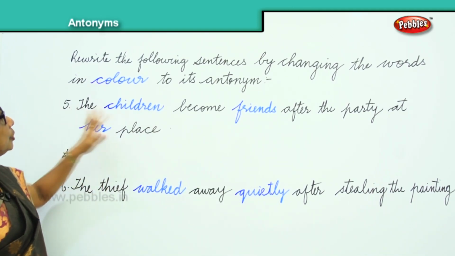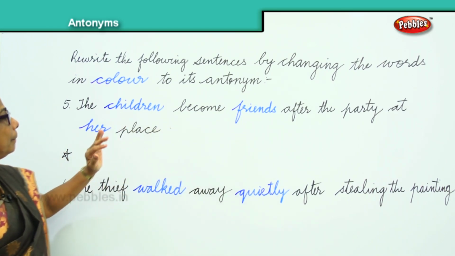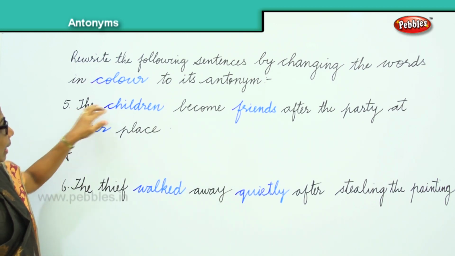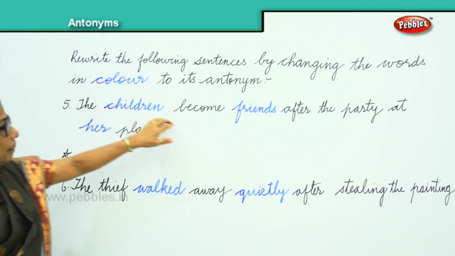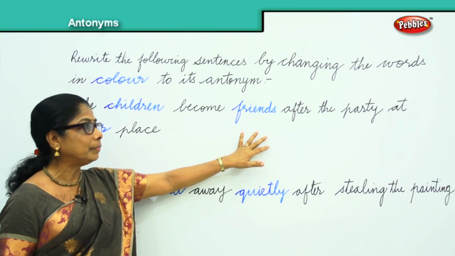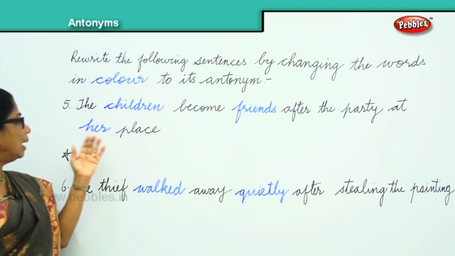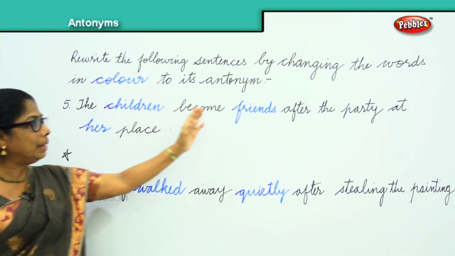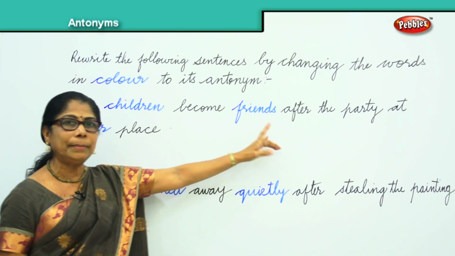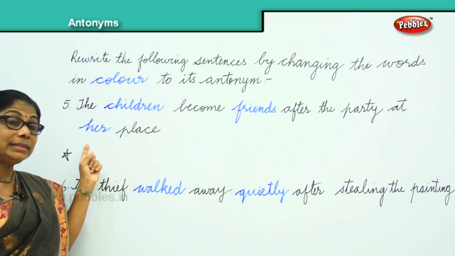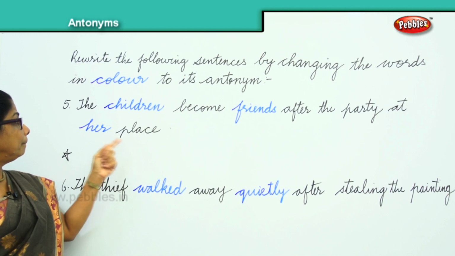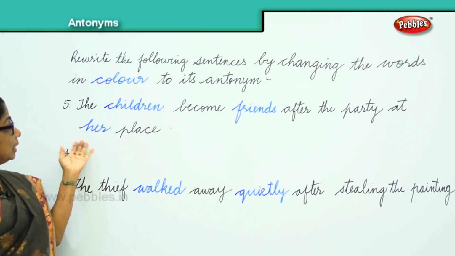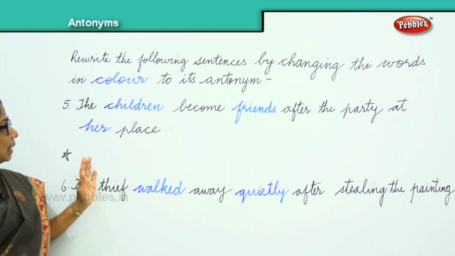Okay, orally. The children became friends after the party at her place. Now you tell me how will we change? The adults became enemies after the party at his place. Now, party at his place, her, his. So, let's write that down.